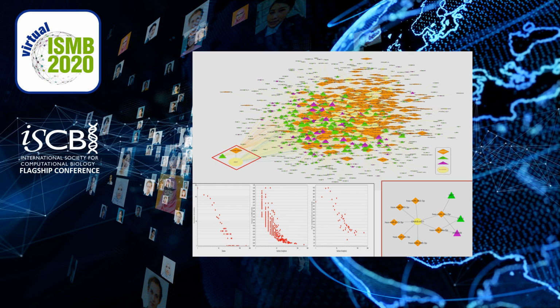The long non-coding RNA interactions with miRNAs and genes were identified using the starBase database. The network was constructed for interactions between long non-coding RNAs, miRNAs, and genes. The transcription factors in the network were also identified. The topological properties of the network reveal a scale-free nature.